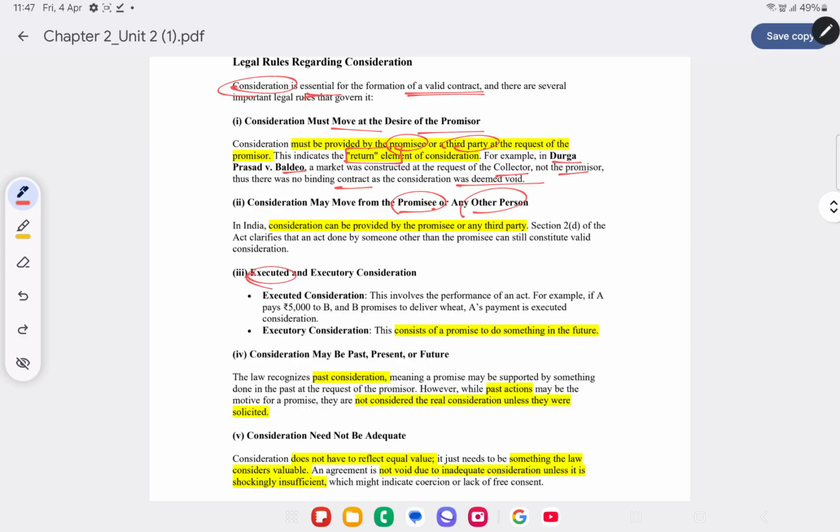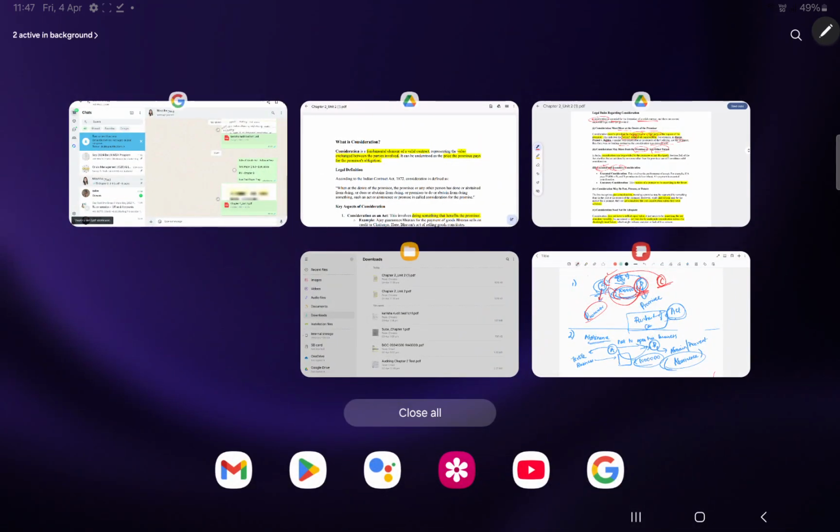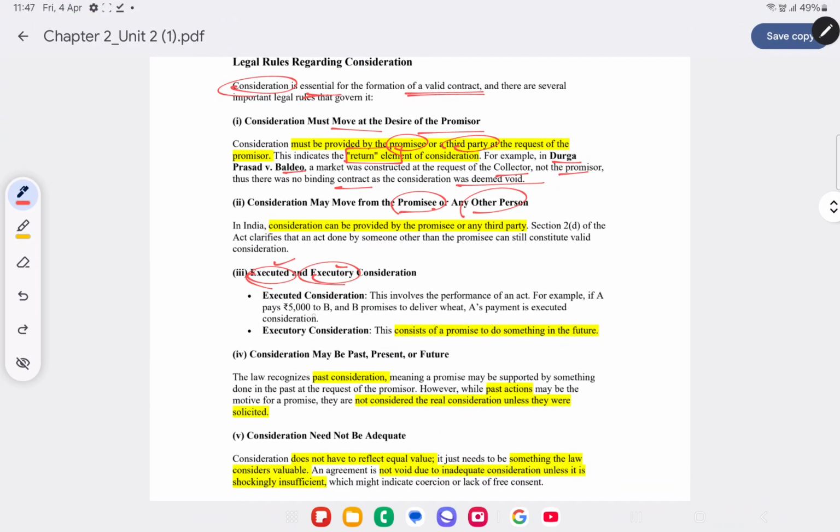What about executed and executory consideration? Executed is something that's already done, so it's paid, whereas executory is yet to be done. Executed consideration means, for example, if A pays 5,000 to B and B promises to deliver wheat, it's executed consideration. Whereas if some promise is required to be done in the future, then it's an executory consideration, and it can be past, present, or future.